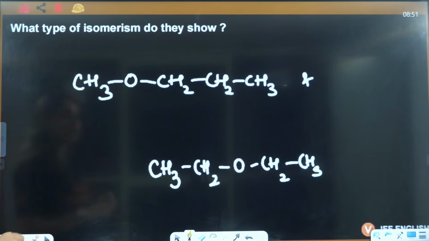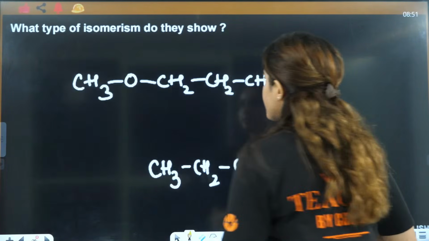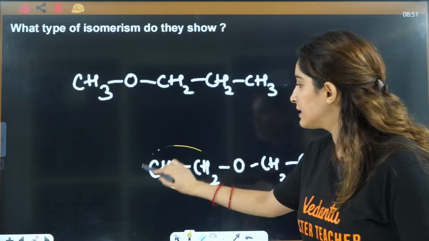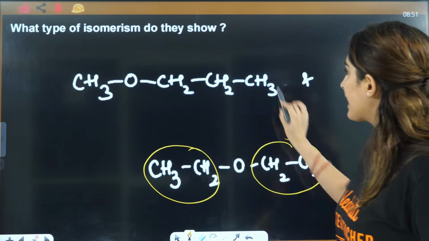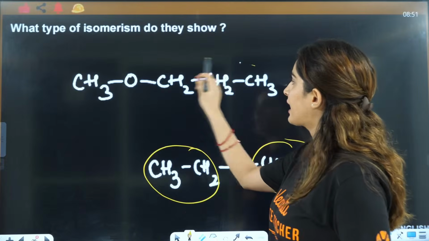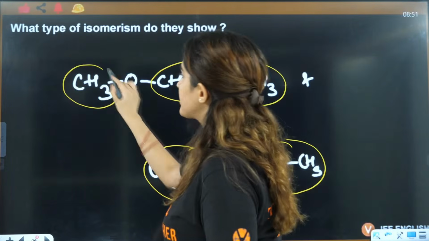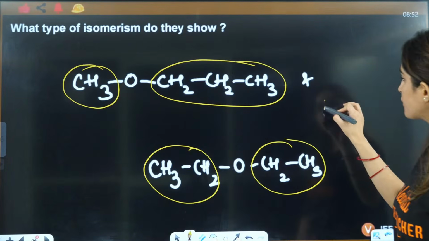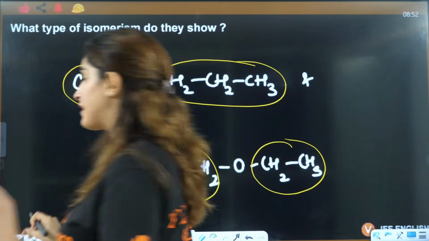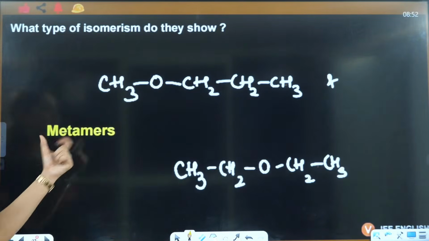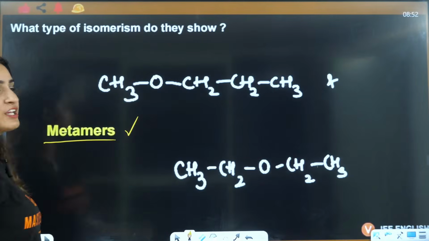What about this one? Which kind of isomerism is shown here? Here in the bridging group, the alkyl chains are different. Can we say the alkyl chains are different? So we can say these are metamers of each other.